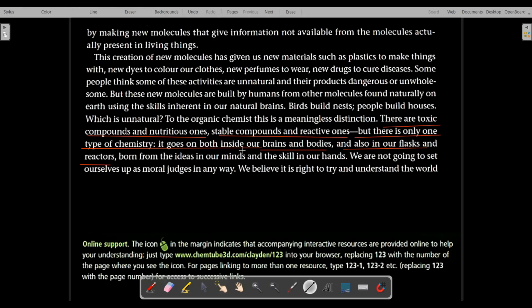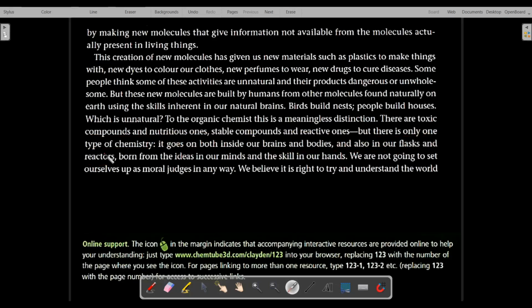But there is only one type of chemistry, and that is organic chemistry, and it goes on both inside our brains and bodies. In the form of biochemistry, neurotransmission is going on inside our brain, and digestion of food is going on inside our body. In both of those things, organic chemistry is involved.